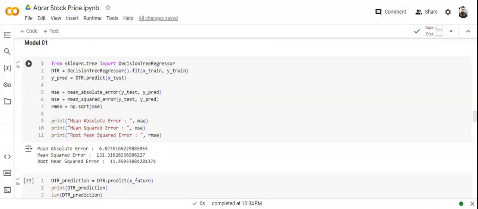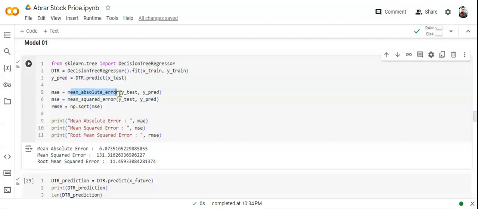So from sklearn.tree, we imported DecisionTreeRegressor. We would use this as a model, and then we would use the mean absolute error for test and prediction, mean squared error for test prediction, and then we just print the value of mean absolute error, mean squared error, and root mean squared error.